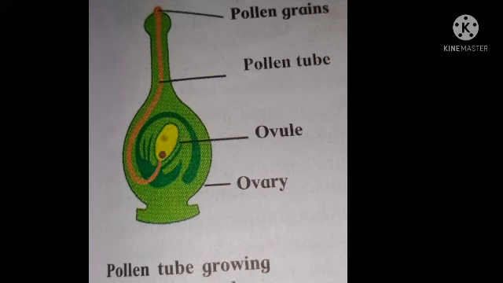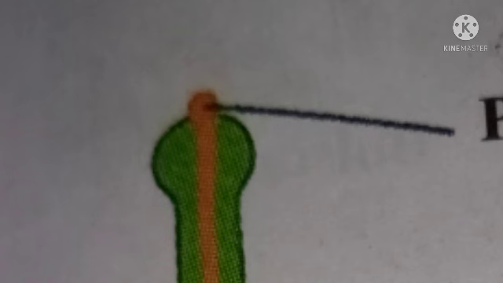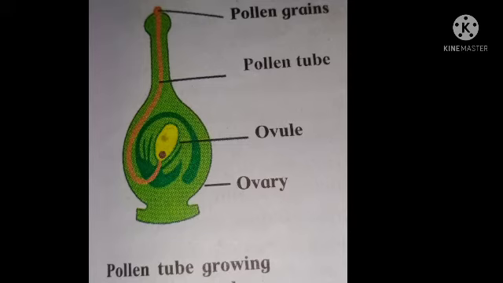This is the structure of stigma, style, and other parts of the flower. You can see pollen grain. On the stigma, the pollen is settled down, and from the pollen grain, the pollen tube is formed. This pollen tube moves in downward direction towards the ovary.